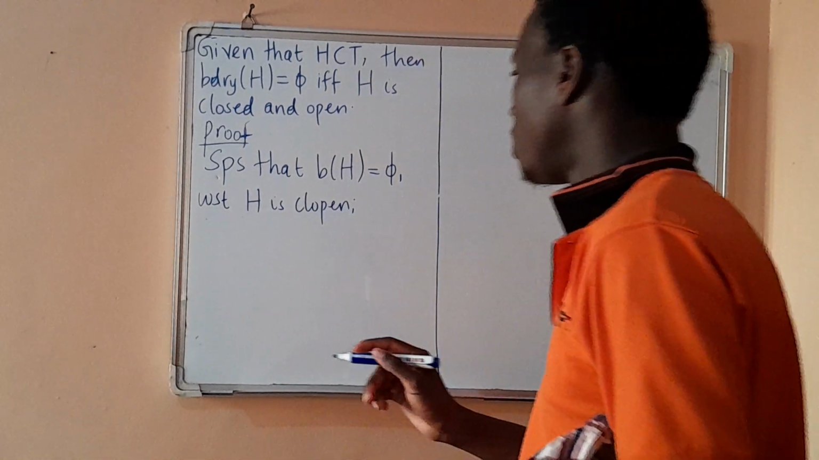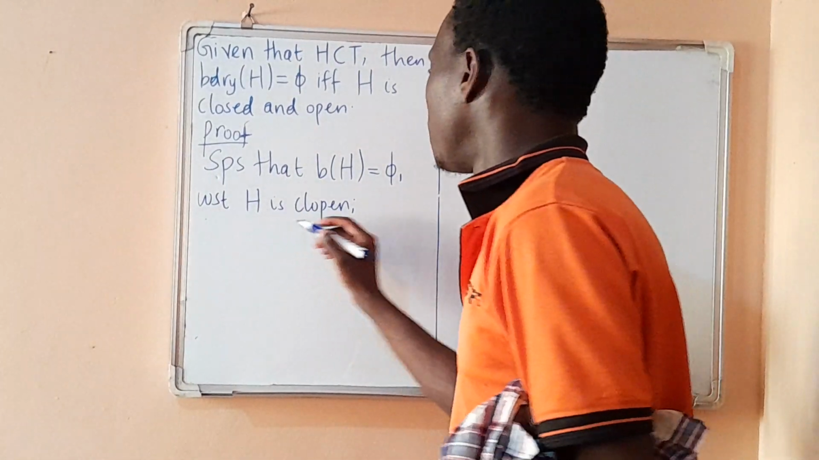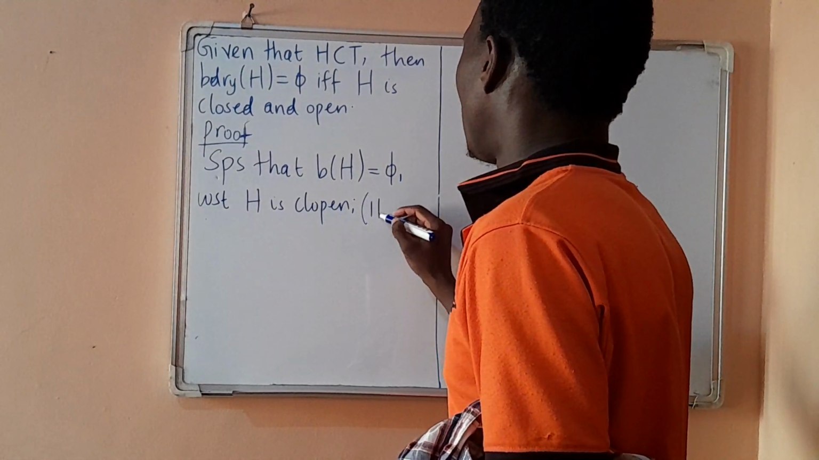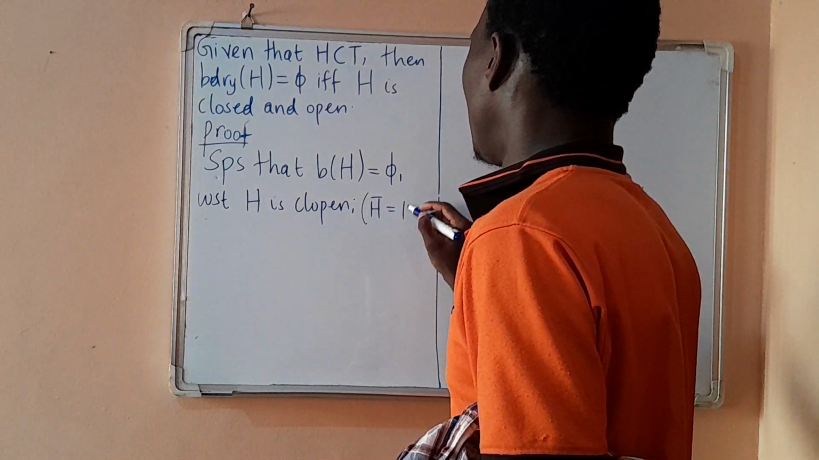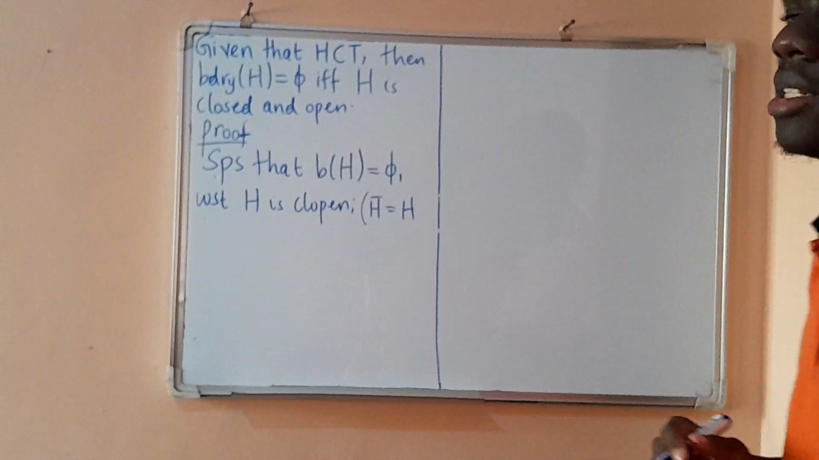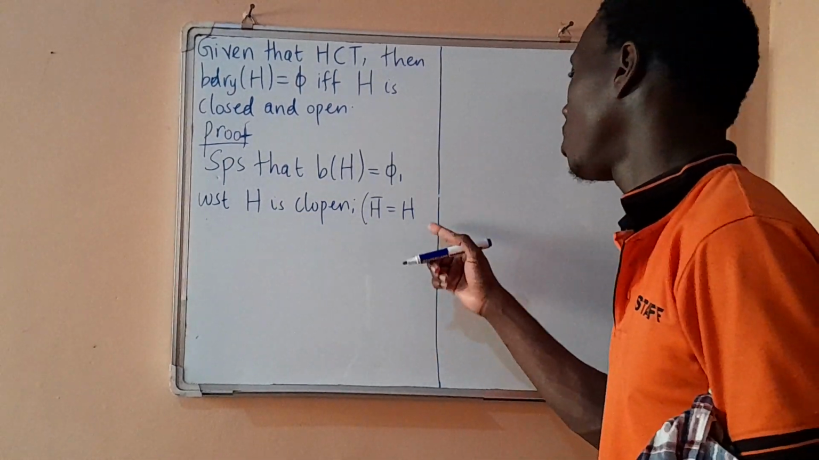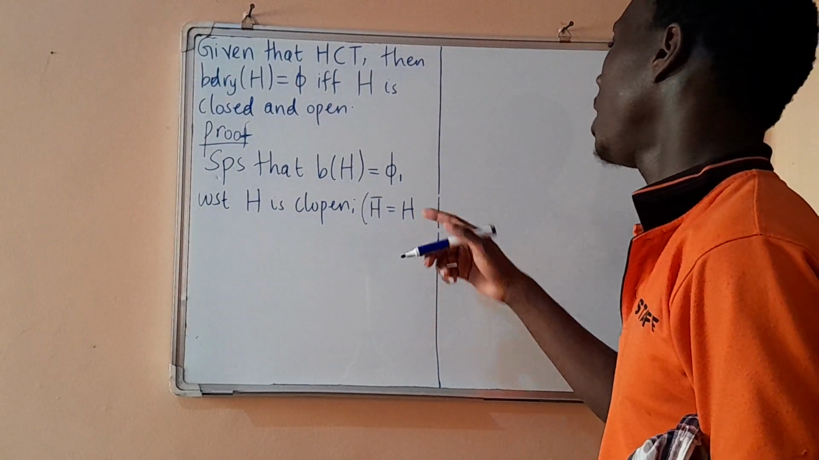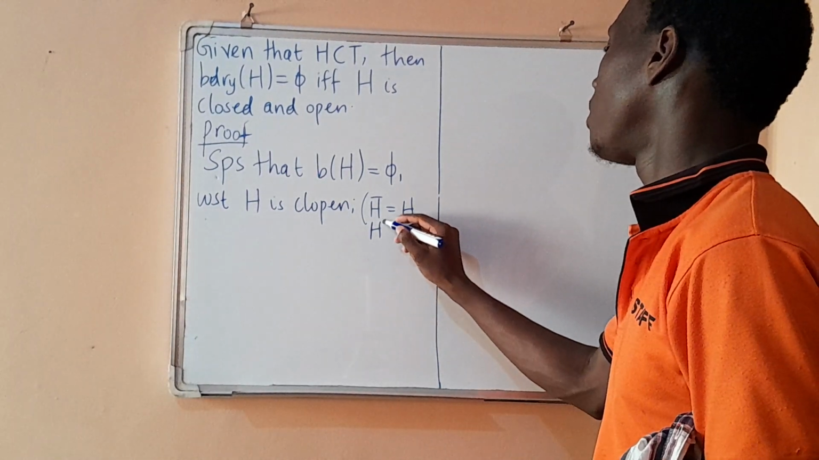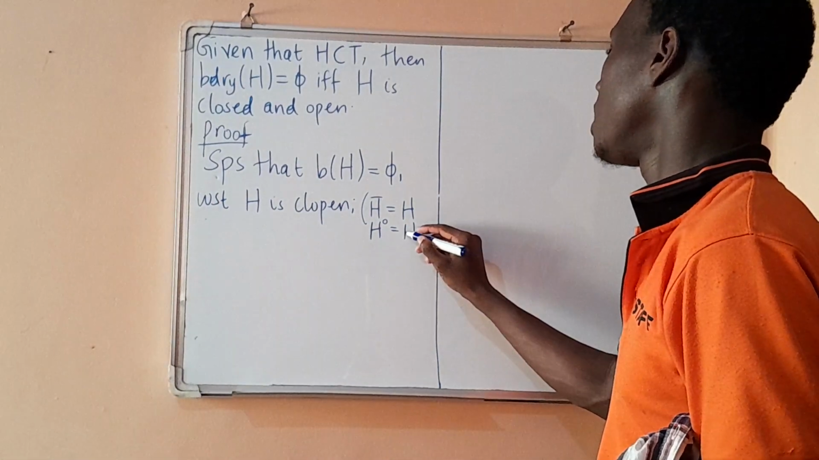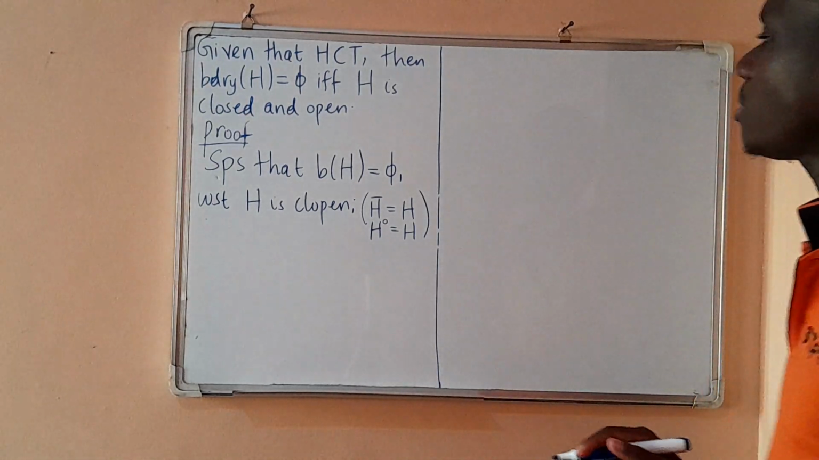So what are we going to show? We show that in particular the closure of H is equal to H. That implies that H is closed. Also, we show that the interior of H is H. That implies that H is open.